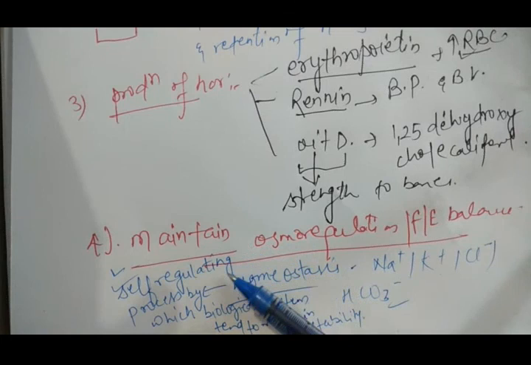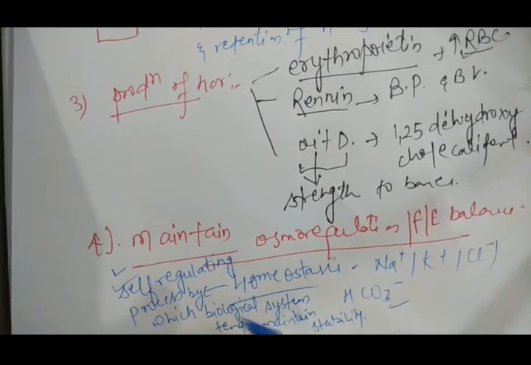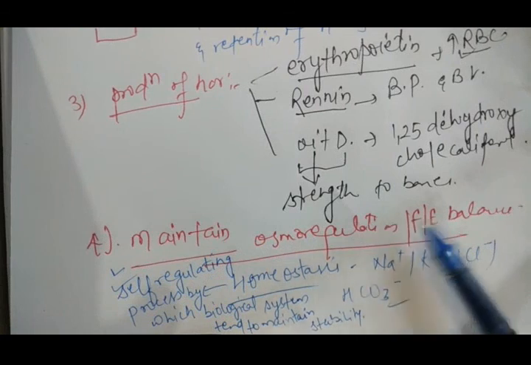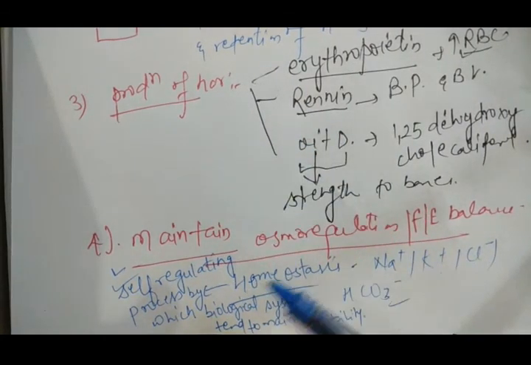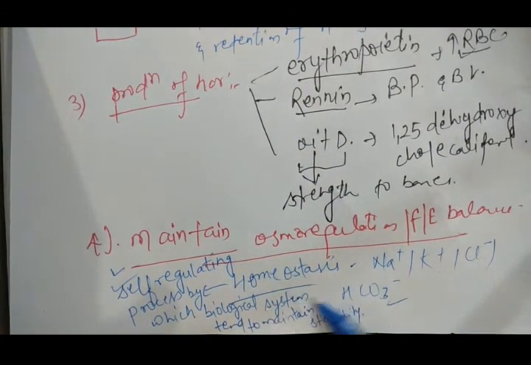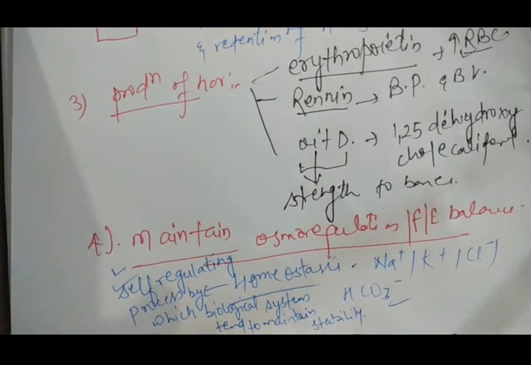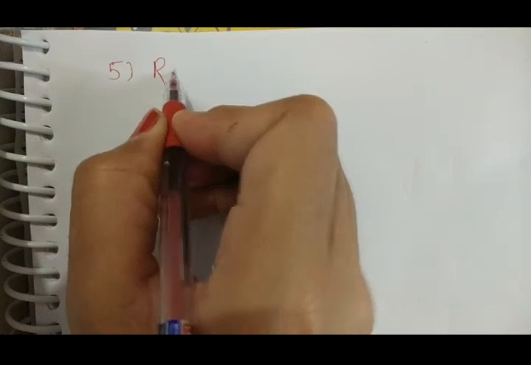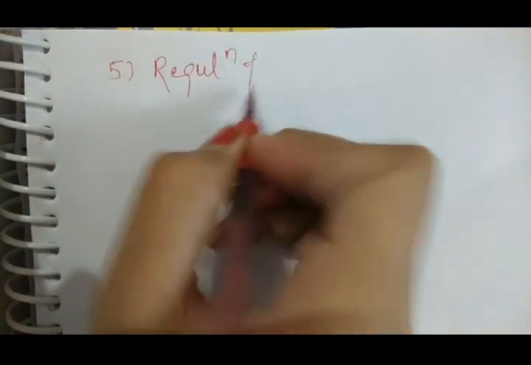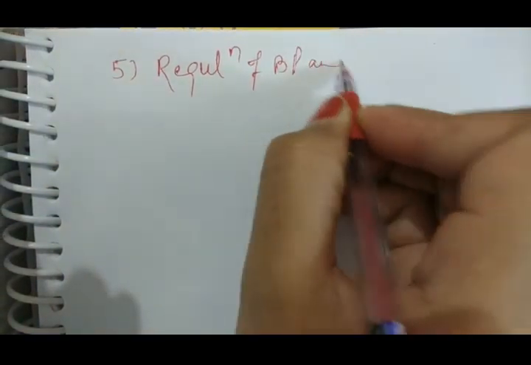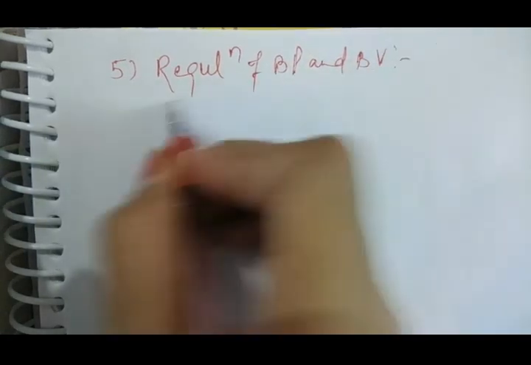Homeostasis means it is a self-regulating process by which biological systems tend to maintain stability. So the kidneys are helpful in maintaining pH like acid-base balance, fluid electrolyte balance, and secretion of hormones. So kidneys are helpful in maintaining homeostasis. The fifth function of the kidney is regulation of blood pressure and blood volume.